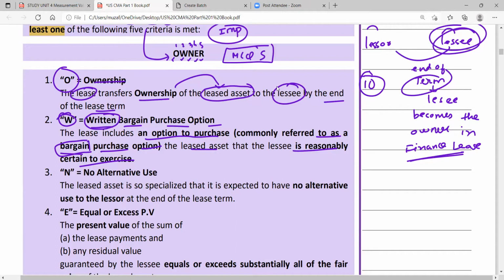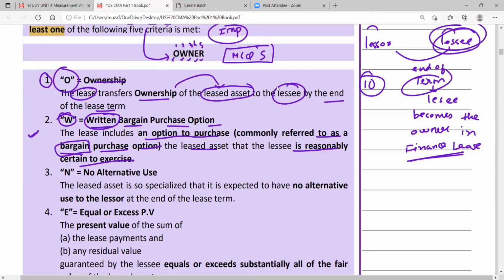Sir, what if the question gives no information about ownership, but only that the lessee is going to exercise the purchase option at the end of the lease term? Then also it is a finance lease. If any one condition is satisfied, it is a finance lease, or else we will categorize it as an operating lease.